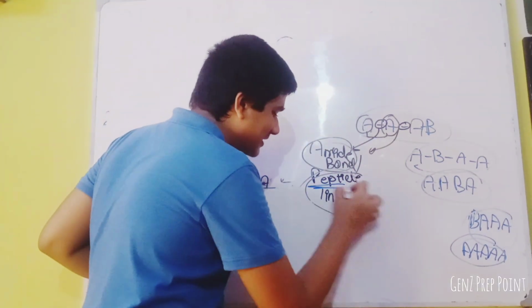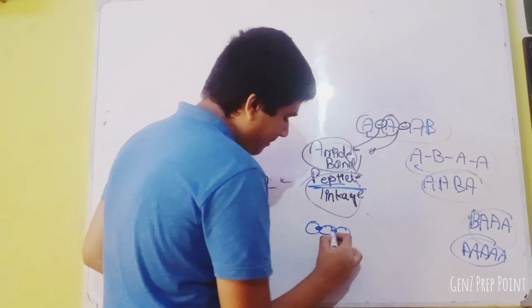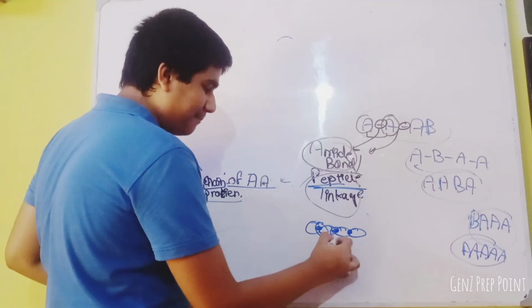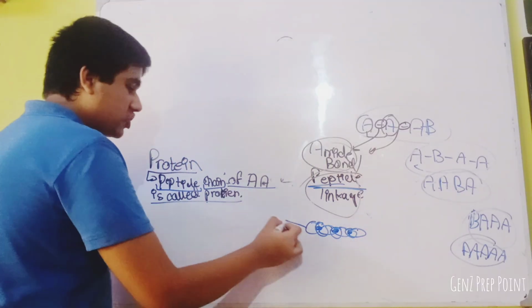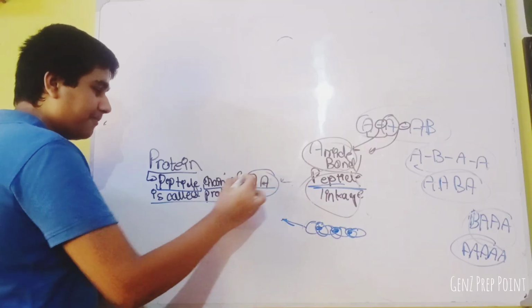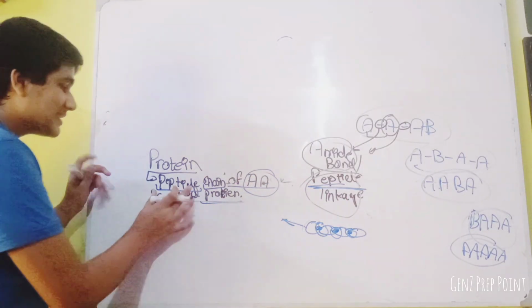So a chain held by peptide bonds, made of amino acids, is called protein. I hope you all understand what I mean.